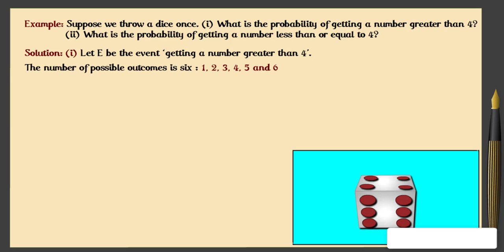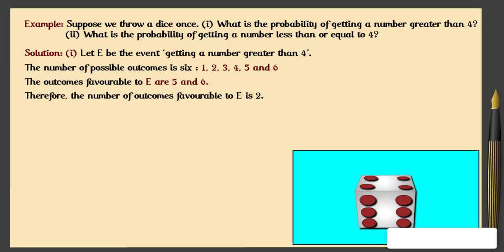The number of possible outcomes is 6: 1, 2, 3, 4, 5, and 6. And the outcomes favorable to E are 5 and 6. Therefore, the number of outcomes favorable to E is 2. So, P(E) is equal to P(number greater than 4) is equal to 2 by 6 is equal to 1 by 3.